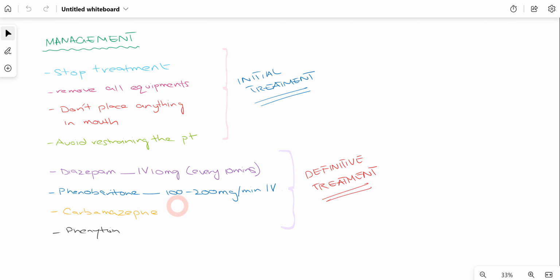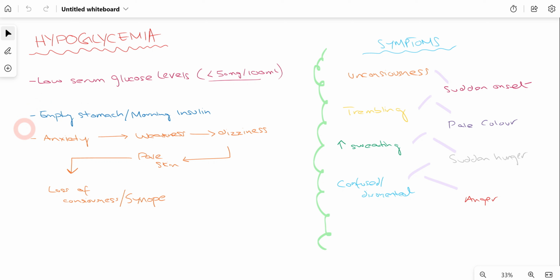There are two main causes. Either the patient is to undergo an extensive dental procedure and has not eaten, for example, in the morning they did not have any breakfast, or in the evening they did not have any dinner or lunch. So that is one reason, an empty stomach, which can lead to hypoglycemia. And secondly, diabetic patients, if they have taken their morning insulin, that will decrease their glucose level.